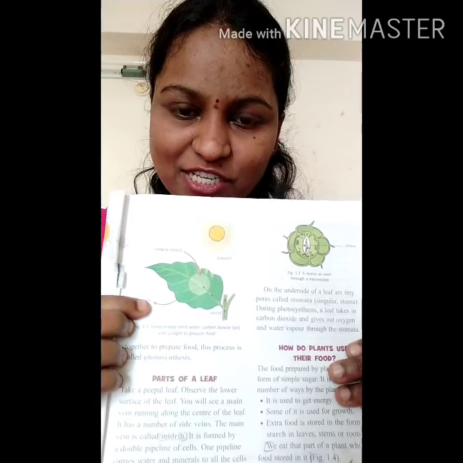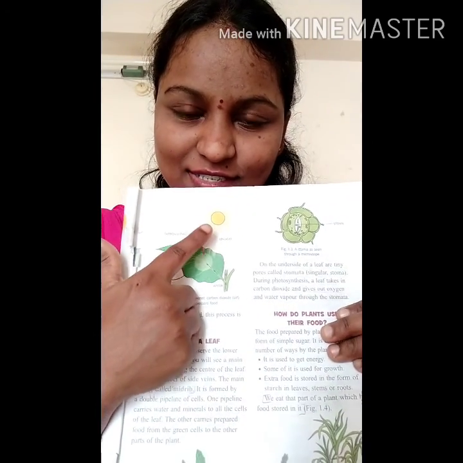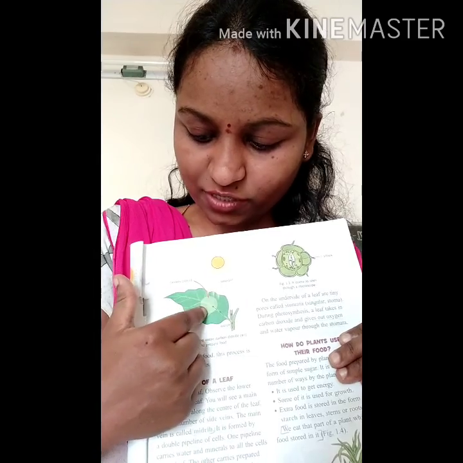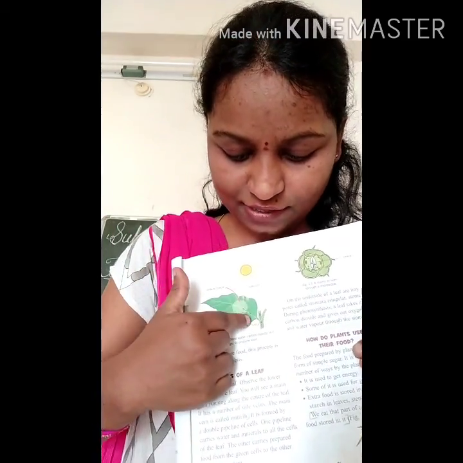Now coming to this. Are you able to see this picture, children? Yes, this is the sun. What does the sun give us? Sunlight. And here is the carbon dioxide. What are the leaves consuming? Carbon dioxide. What does it give us? Oxygen, which we are inhaling. This is water. Water is coming from the roots. I told you, water is coming from the roots. Different types of tissues are present in the plants, and they help in the transport of the food like water and other minerals.